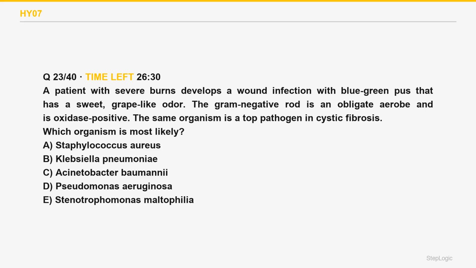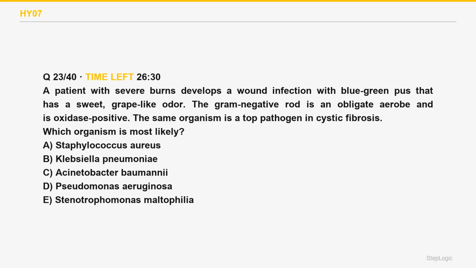Which organism is most likely? A patient with severe burns develops a wound infection with blue-green pus that has a sweet, grape-like odor. The gram-negative rod is an obligate aerobe and is oxidase positive. The same organism is a top pathogen in cystic fibrosis.